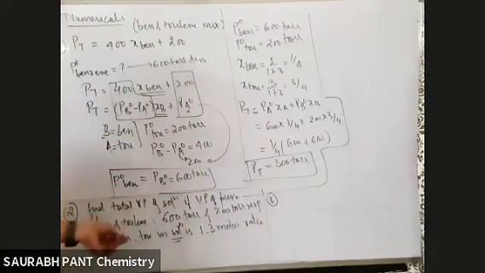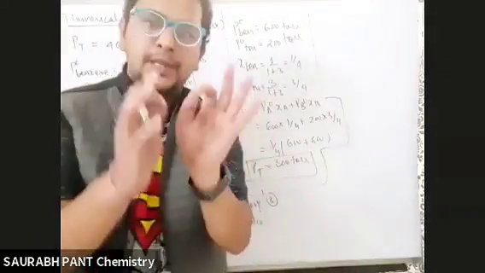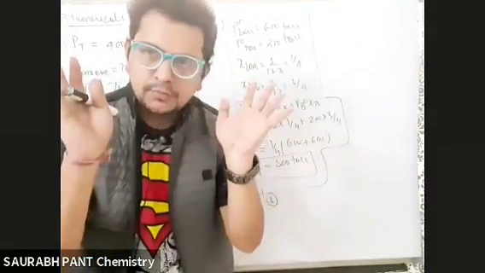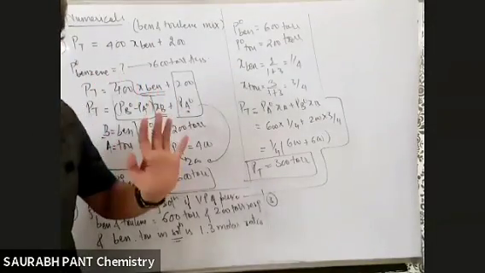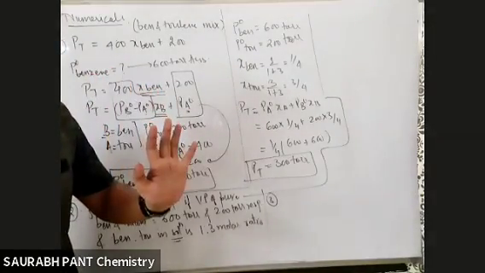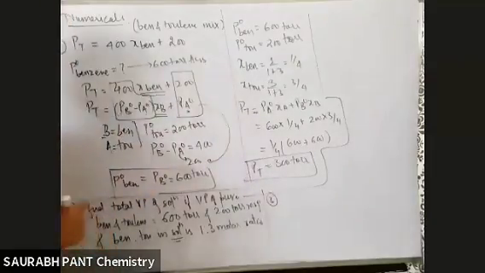They can give you PA naught, PB naught directly also, indirectly also. It is their wish. Okay? Did it click? Okay, write down the next question now.